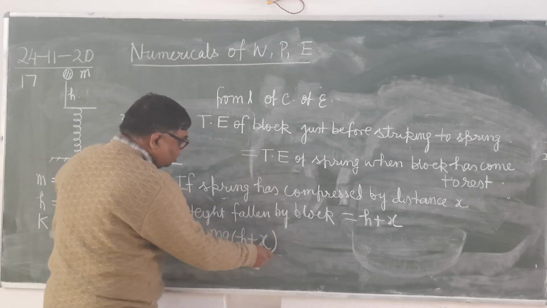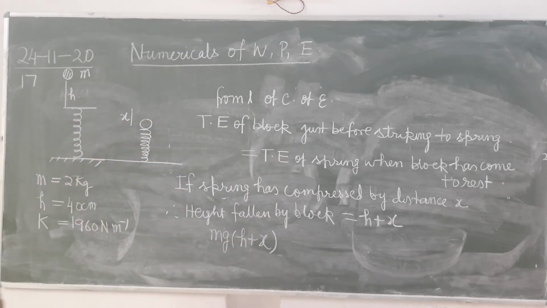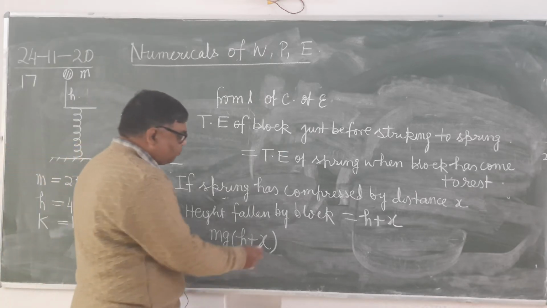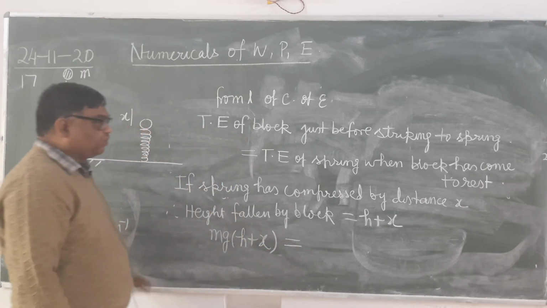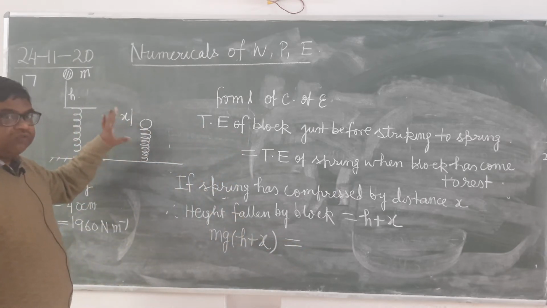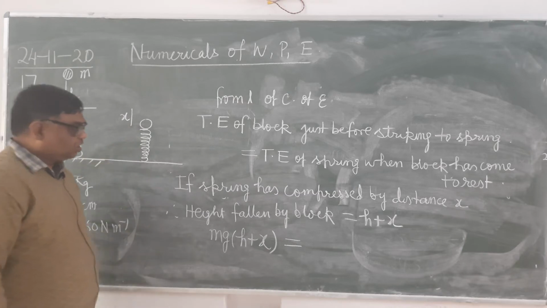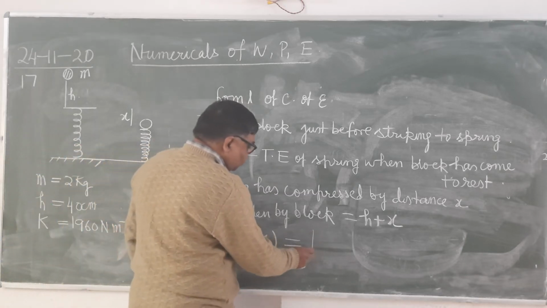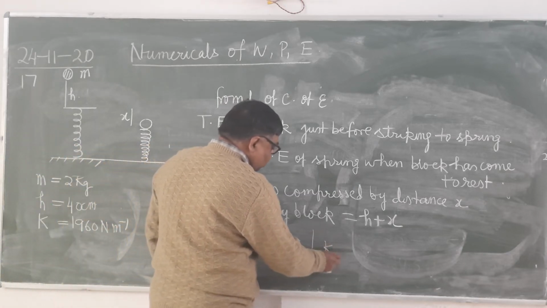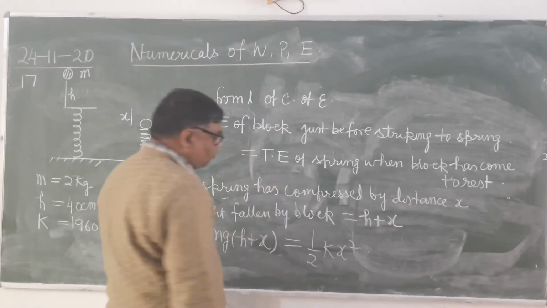And what is the total energy of the spring when the block has come to rest? It will be in the form of elastic potential energy of the spring, that is 1 upon 2 kx square. So now you substitute the values.